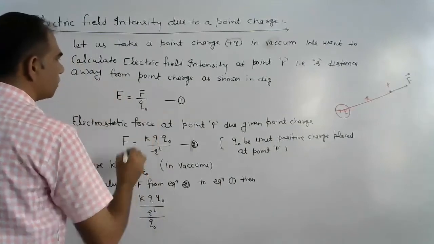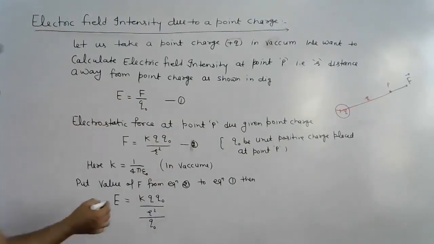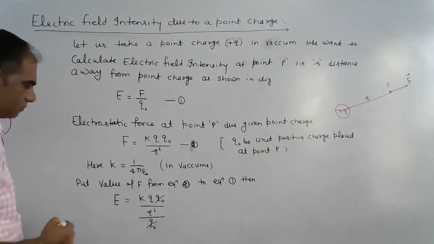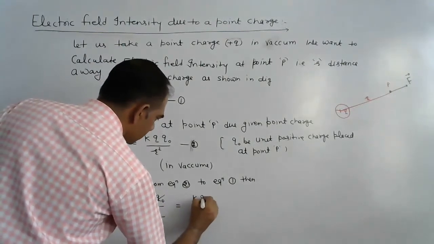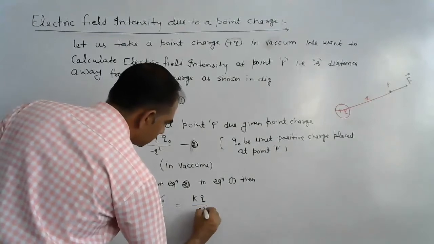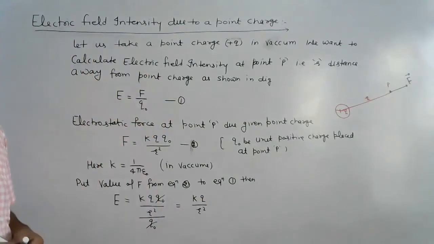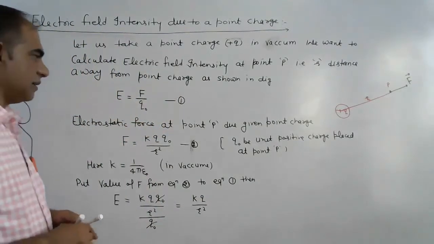Q naught cancels Q naught. Then our answer is K Q upon R square. This is the formula of electric field intensity at that point.